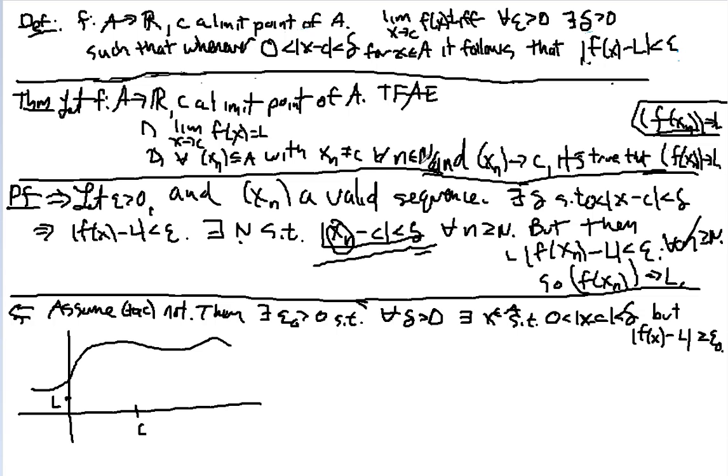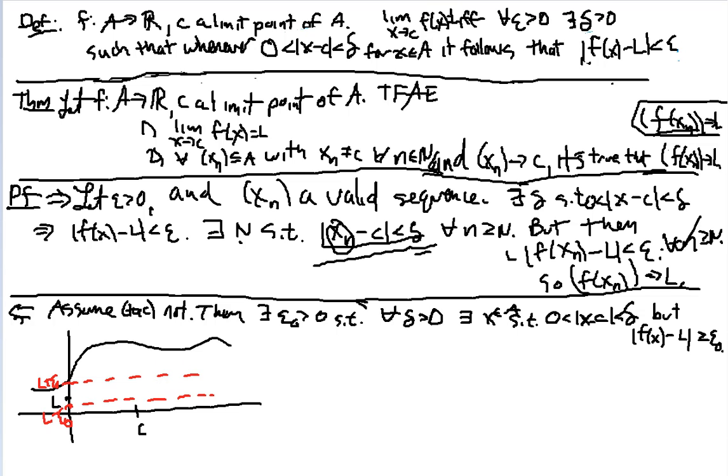I'm going to produce a sequence such that x sub n goes to c, but the f's do not converge to L. So here's what we have: L minus epsilon naught right there, and L plus epsilon naught right there. So really, what this says is that there exists an epsilon naught such that no matter how close you get to c, there will always be some x whose function value is not contained in that little cylinder, that red cylinder.